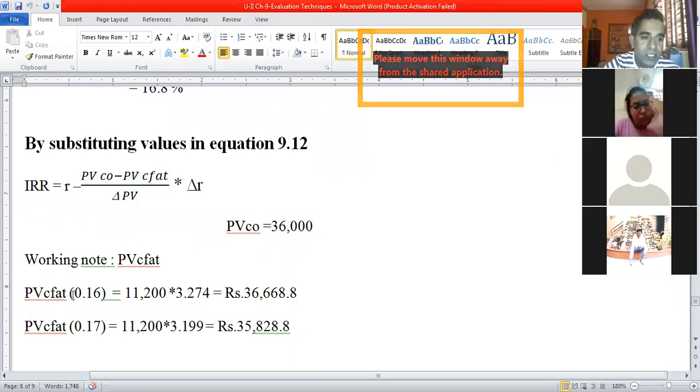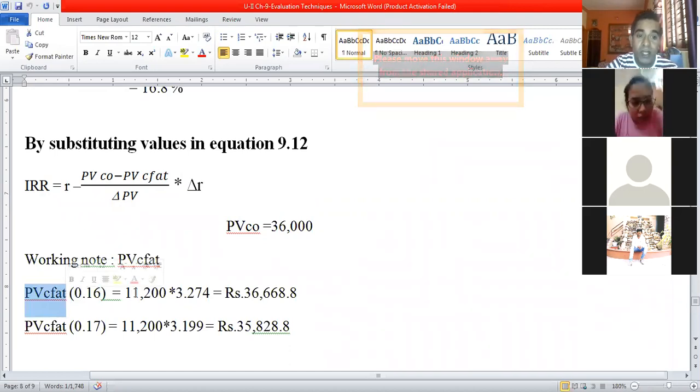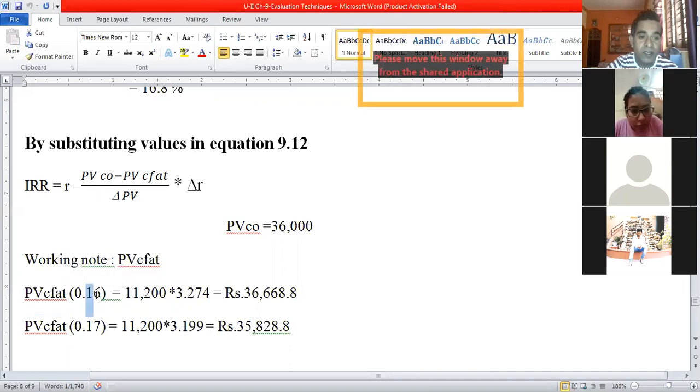At the rate of 16% interest, since it is the case of an annuity, I hope you remember, we are going to refer to table A for the present value of an annuity. So 16% interest column, 5th year row, the value will be 3.274, which we have already identified in the previous equation 9.11.